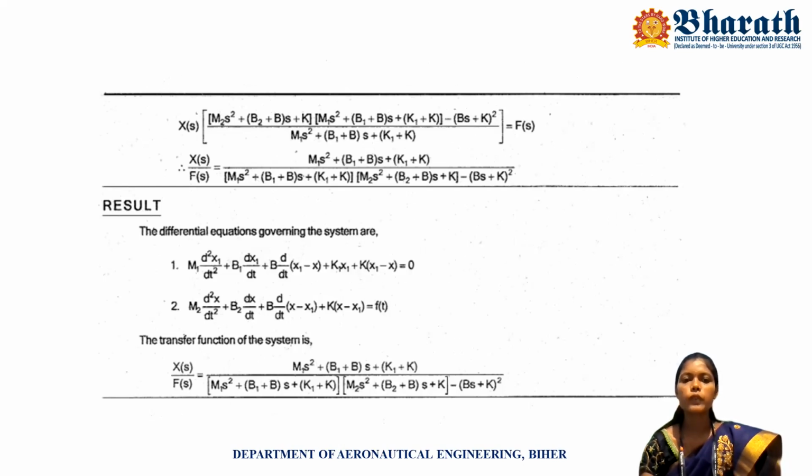So X of s divided by F of s: the denominator goes into the numerator and the numerator goes into the denominator.